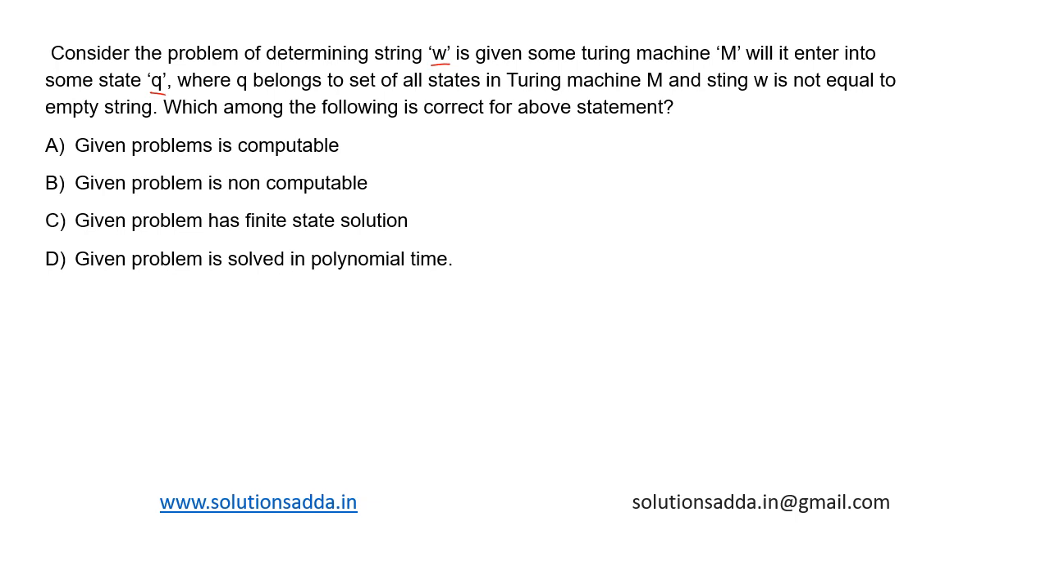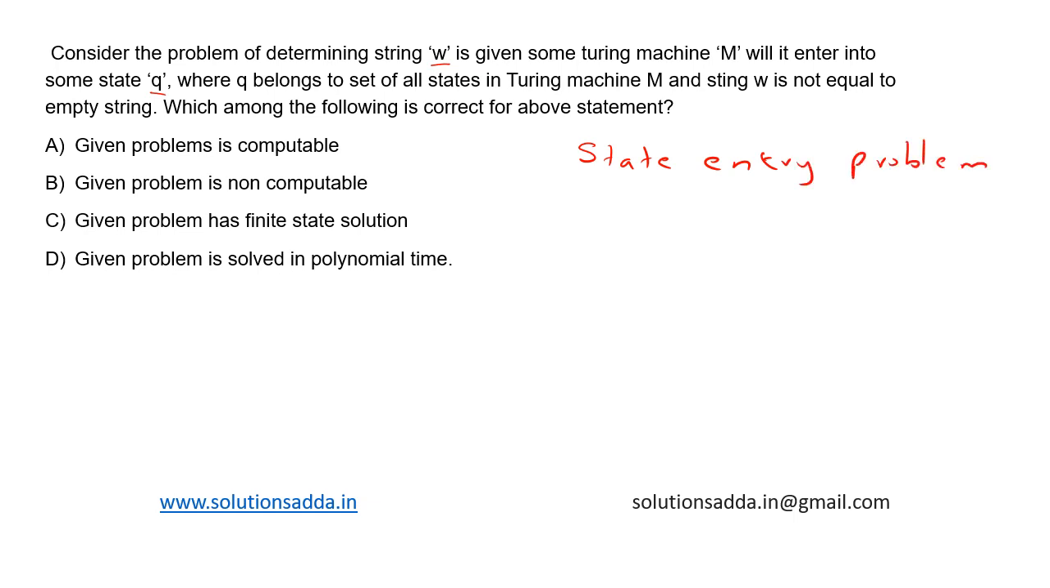Given problem is computable, given problem is non-computable, given problem has a finite state solution, given problem is solved in polynomial time. So the question here is to determine whether string W for a given Turing machine M will enter into some state Q, where Q belongs to the set of states in the Turing machine. So this is essentially the state entry problem.